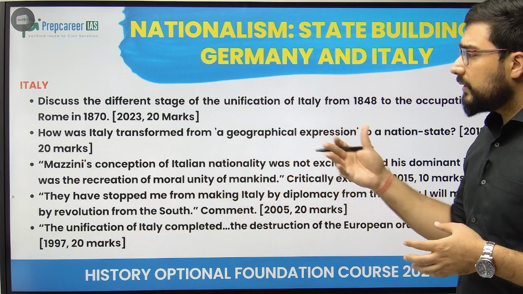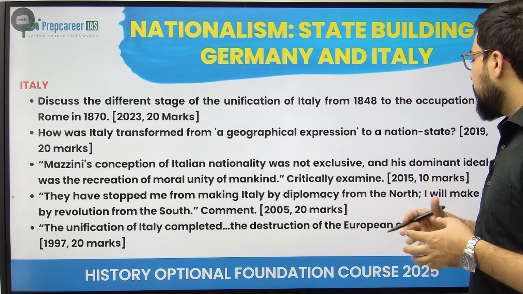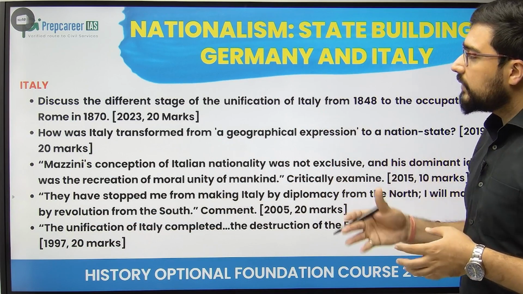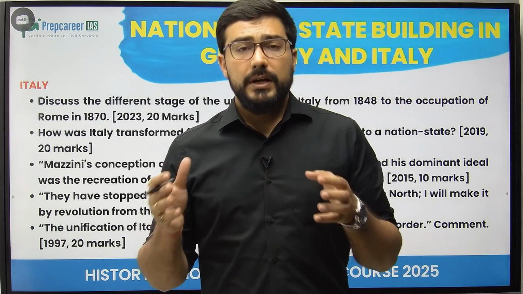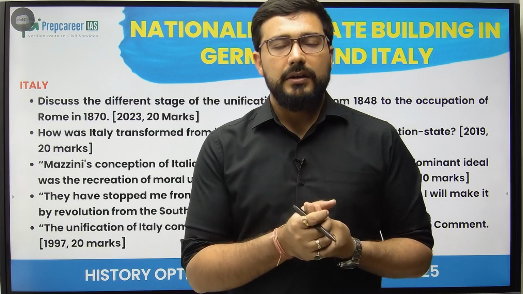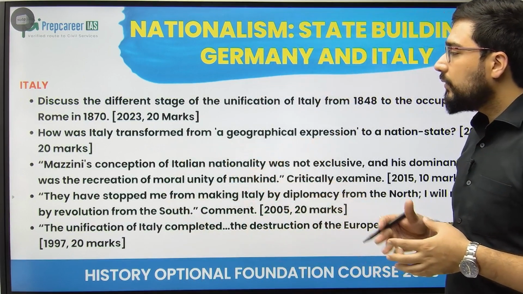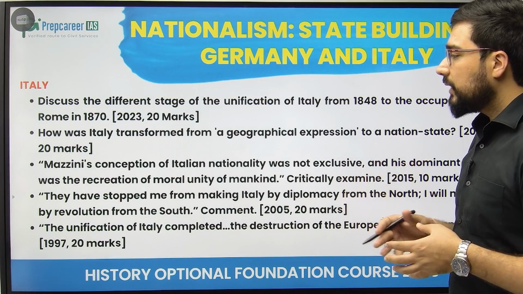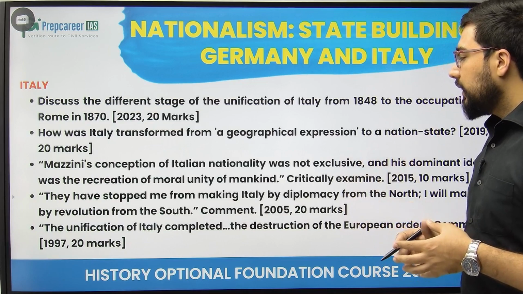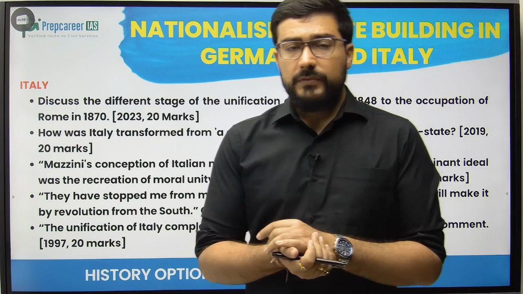Mazzini, one of the major freedom fighters for Italy, his conception of Italian nationality was not exclusive, and his dominant ideal was the recreation of moral unity of mankind. So this is about his approach. Just like we have Mahatma Gandhi ji for our country, we also have Mazzini for Italy. Then the role of Cavour: they have stopped me from making Italy by diplomacy from north, I'll make it by revolution from the south.